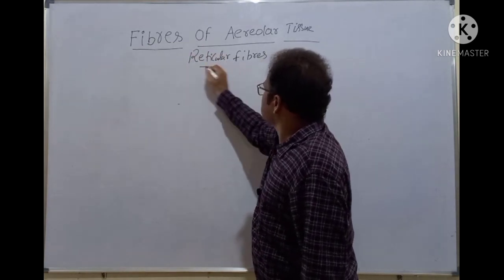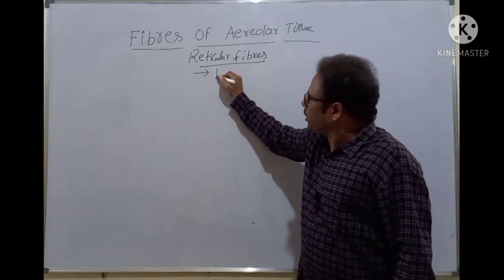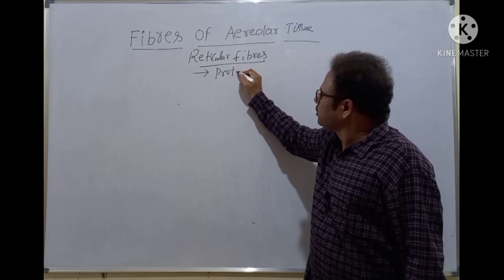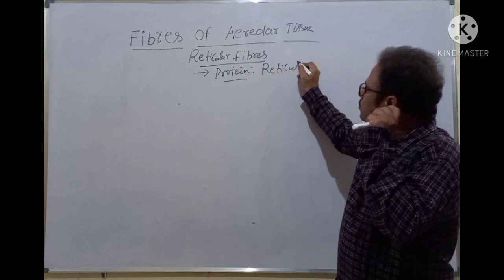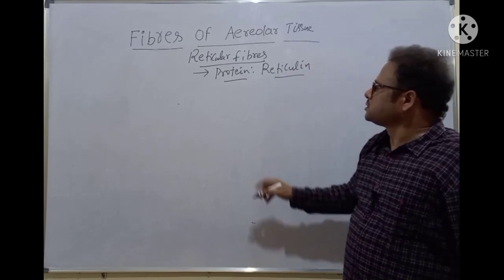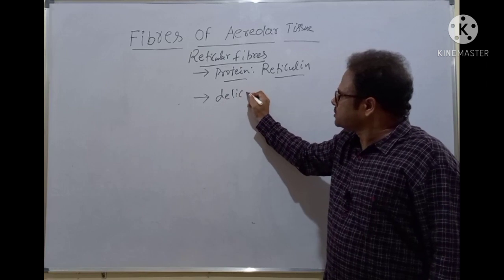Reticular fibers, the third type of fibers. These are made of the protein called reticulin. Okay, students, reticular fibers are very delicate fibers.